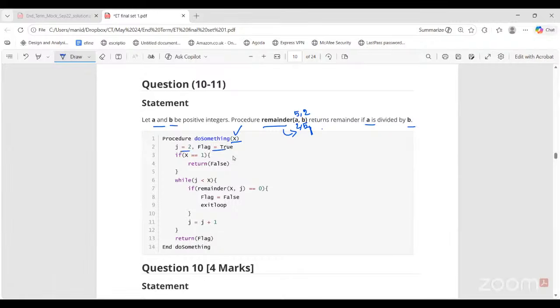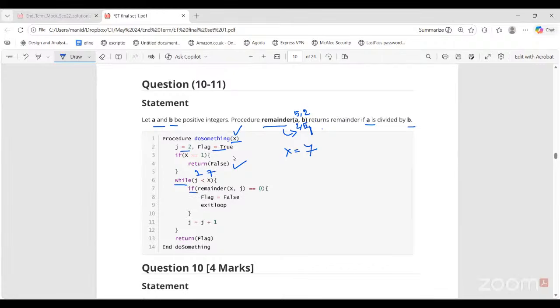If x is 1, directly return false. If x is not 1, then I will continue with this while loop. So now j is 2. Let me take some arbitrary x, let's say x is 7. Any x I can take. So if x is 7, j is 2. So 2 less than 7, correct.